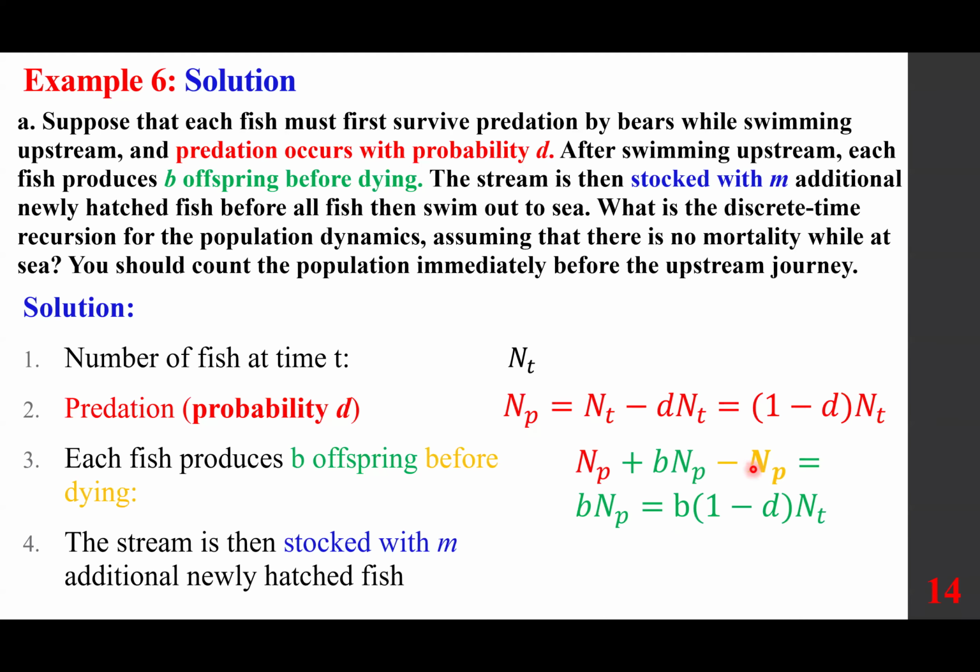So same amount, then add to it B times N sub P minus N sub P, or just simply put multiply the previous step by B, because each one gives us B offsprings. Finally, we add how many? M. So to this number, add M. That's the final answer with part A.